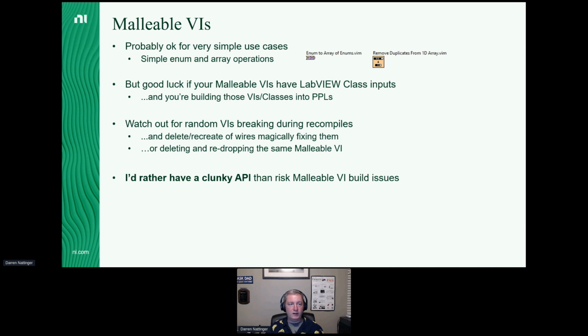I would avoid using them for anything more complex, and I know I'm being kind of vague here by saying more complex, but definitely once you start throwing class terminals on a malleable VI connector pane, that's a good example of something that will very likely cause you build issues, recompile issues as those malleable VIs get more complex.